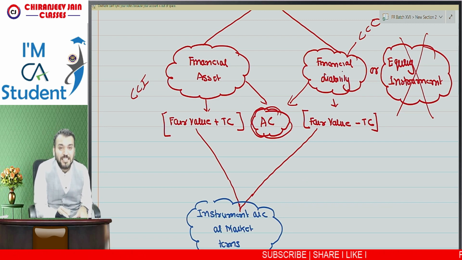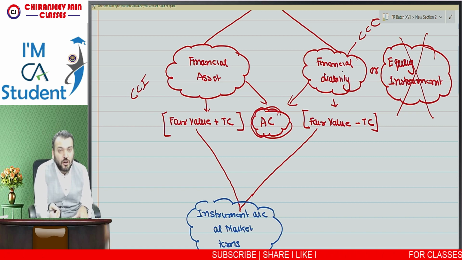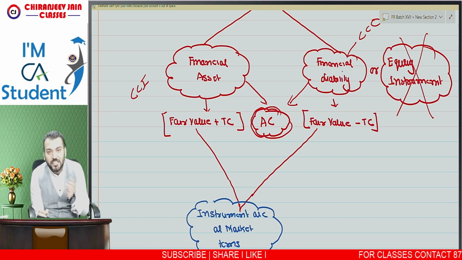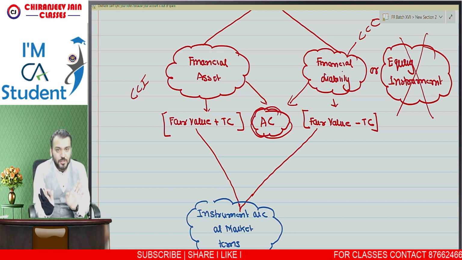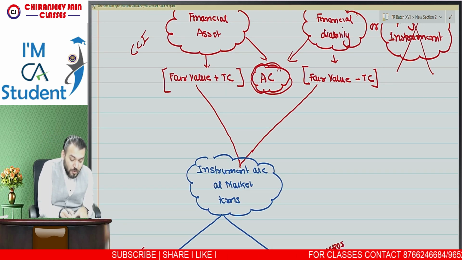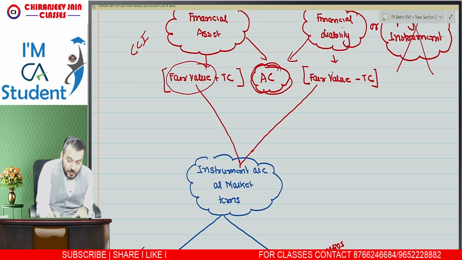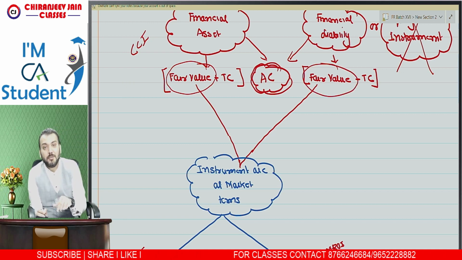So we all know that initially a financial asset will be measured at fair value plus transaction cost, and a financial liability will be initially measured at fair value minus transaction cost. This point you all know. Now the point is, what is this fair value? How to determine this fair value?